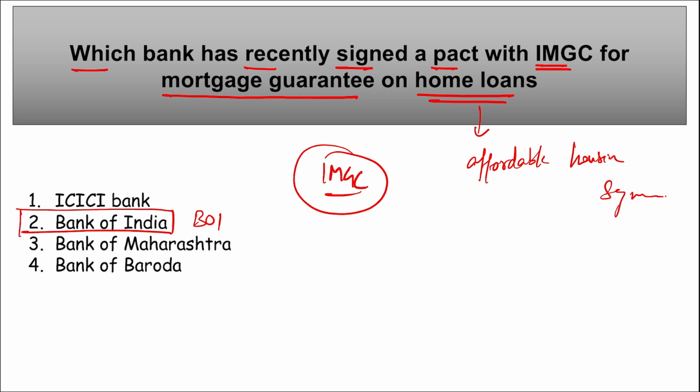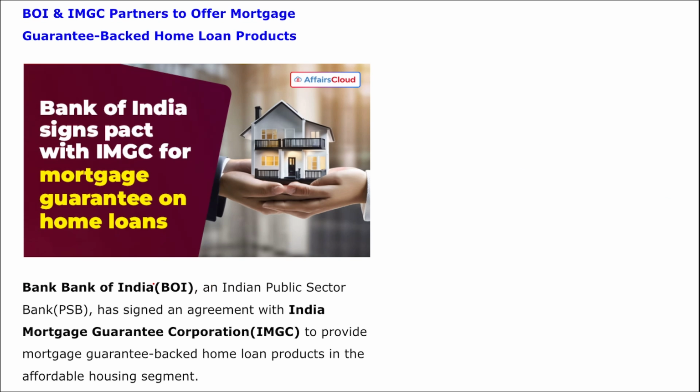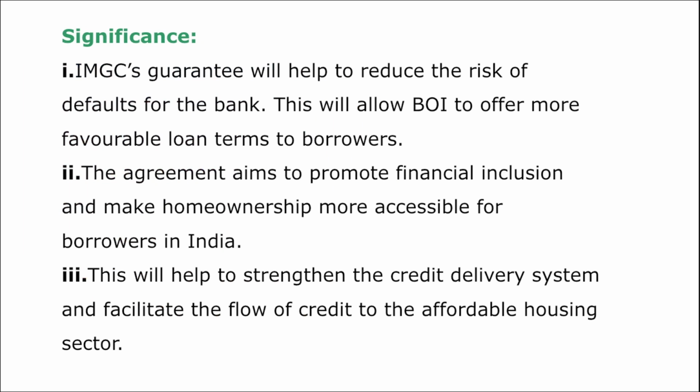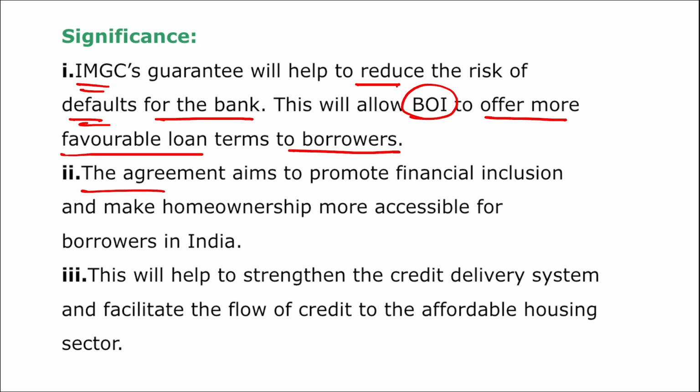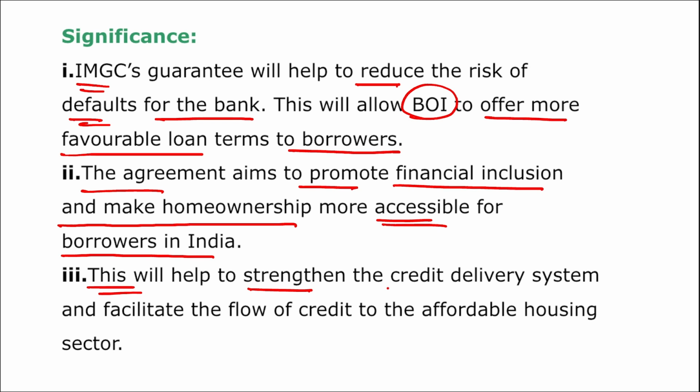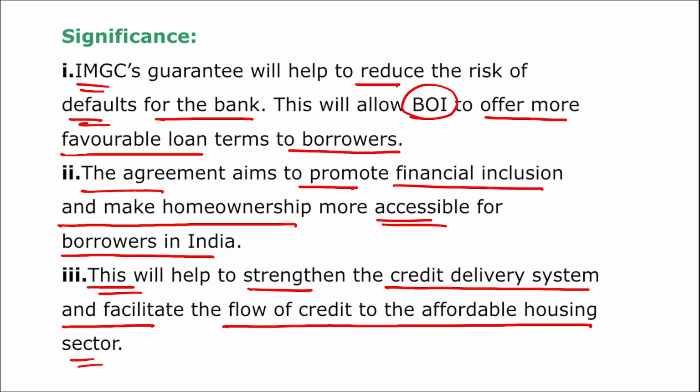Moving on. Apart from this, remember, here you can see Bank of India, an Indian public sector bank. They signed the agreement with IMGC to provide mortgage guarantee backed home loan products in the affordable housing segment. IMGC's guarantee will help to reduce the risk of defaults for the banks, and this will allow the Bank of India to offer more favorable loan terms to borrowers. This agreement aims to promote financial inclusion and make home ownership more accessible for the borrowers in India, and this will help to strengthen the credit delivery system and facilitate the flow of credit to the affordable housing sector.